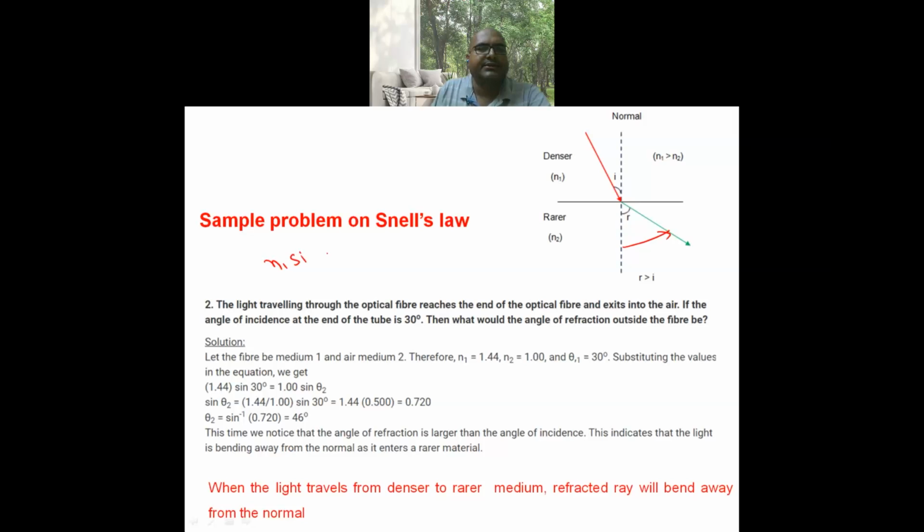N1 sine theta I is equal to N2 sine theta R. Theta 1 is the incident angle. Theta 2 is the angle of refraction. You can observe when the light is entering from denser medium to rarer medium, it bends away from the normal. Just go through the problem.